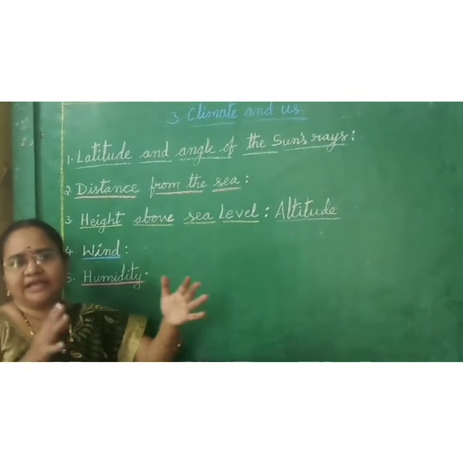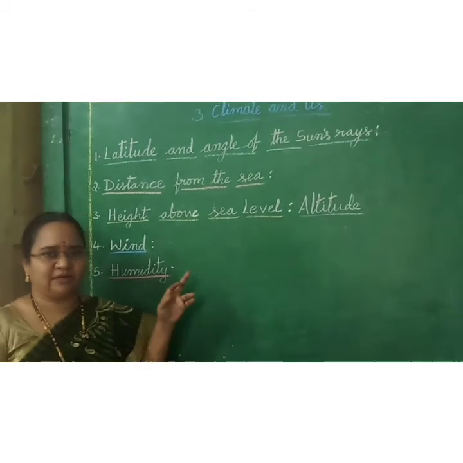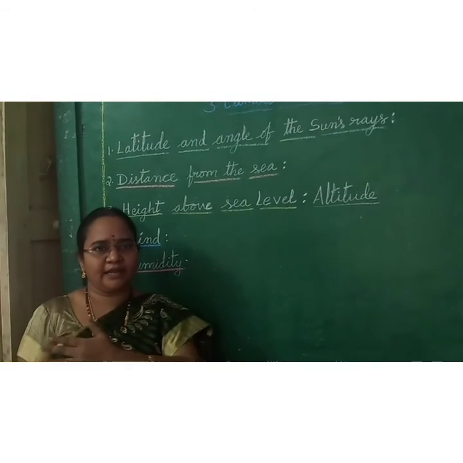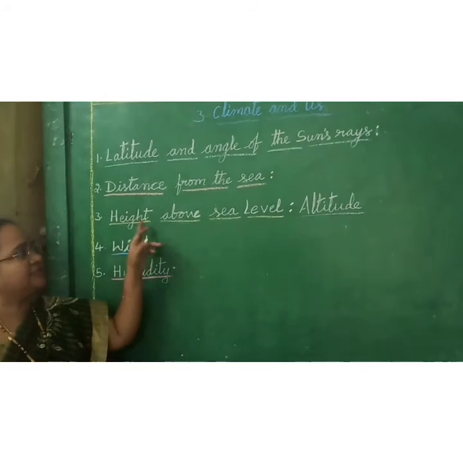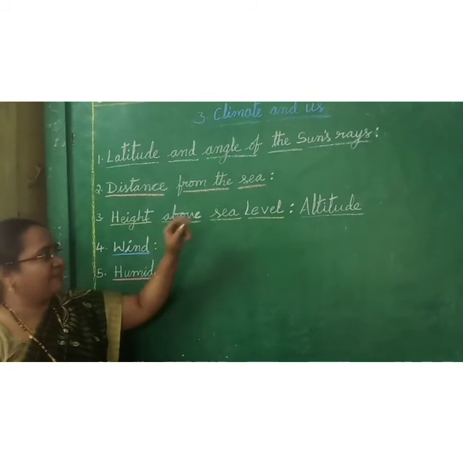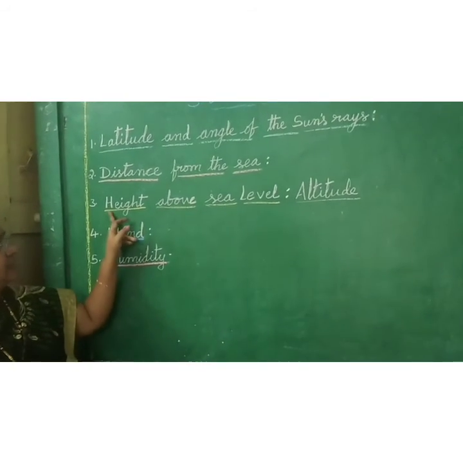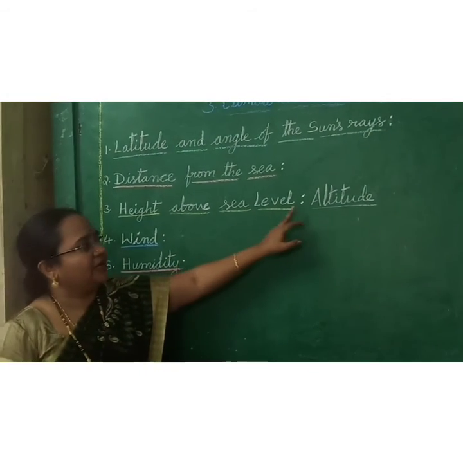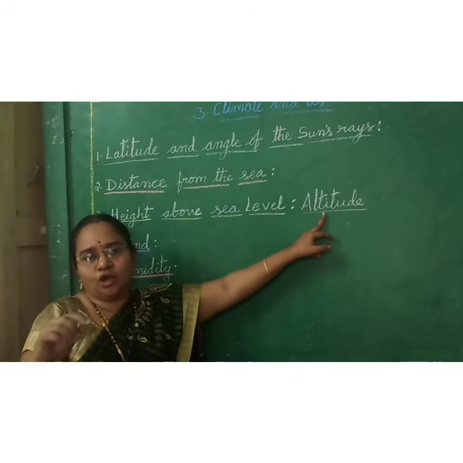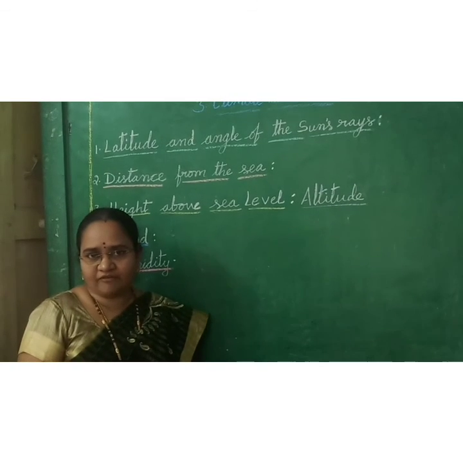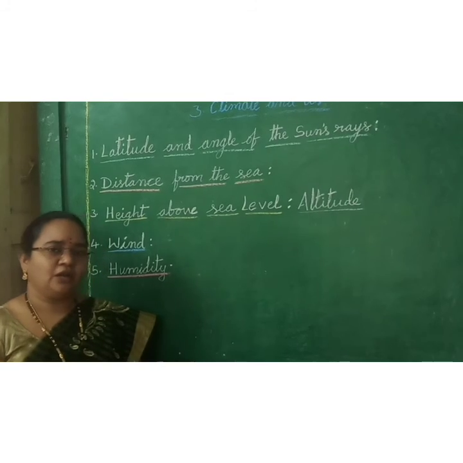If the area is in the middle of the Indian country like Delhi, it experiences hot summers. Whereas coastal places like Vizag, Mumbai, Chennai have a moderate climate and humid climate also. Humidity will be more in the coastal areas. Next, height above sea level, which is called altitude. Hill stations have a cool climate. The higher we go, the more the temperature cools.